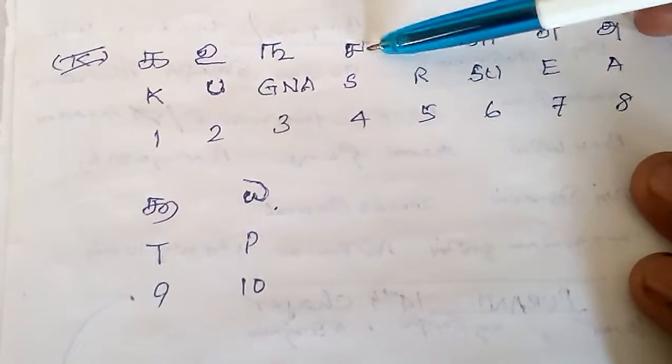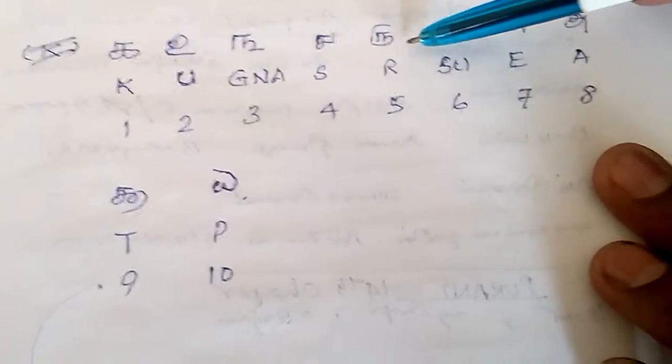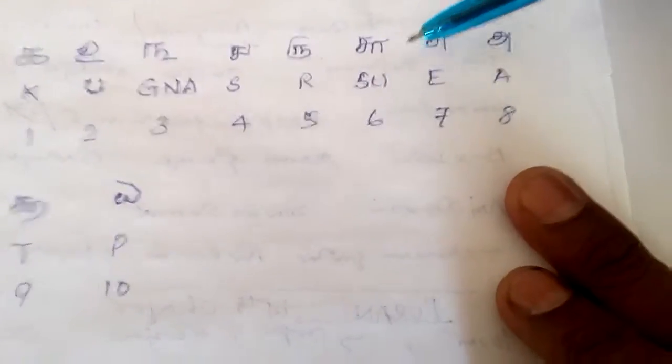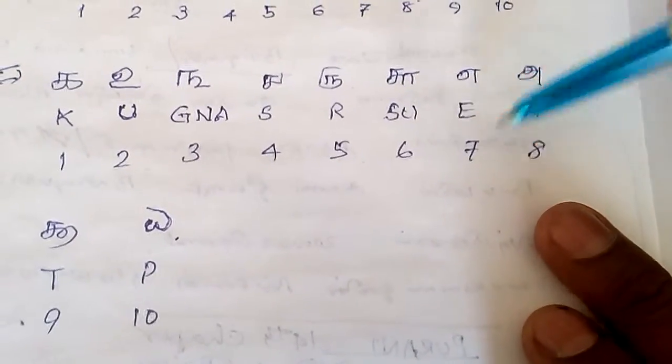This is some sort of Sa, so it is 4. Ru is 5. This Sa is 6. Ye is 7. I is 8. Ta is 9. And this figure is giving the number 10.